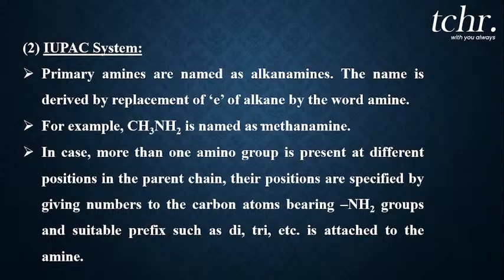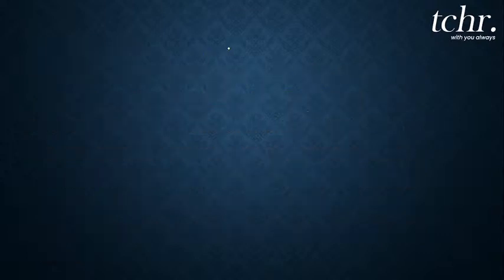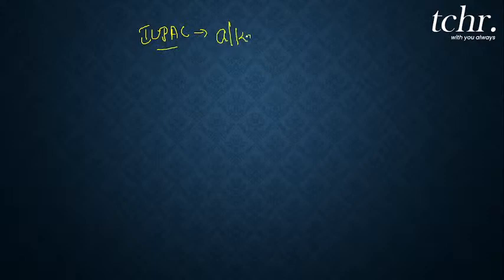According to the IUPAC system, any amine in general is named as an alkanamine. It is not alkyl amine, it is named as alkanamine. For example, in common name it was alkyl amines, whereas in IUPAC nomenclature, how do you name it in general? Alkanamines. Understood how it is, my dear students?